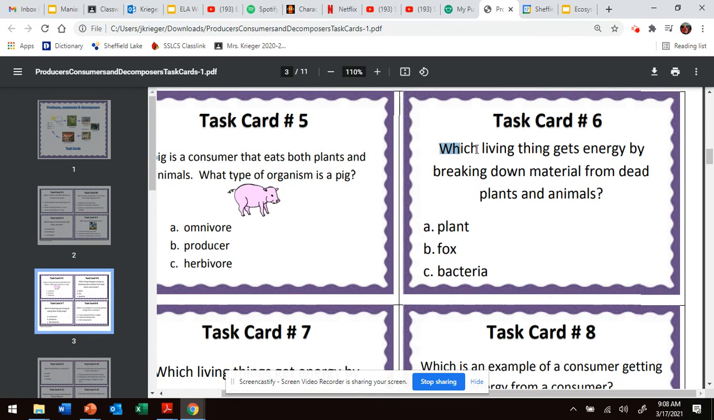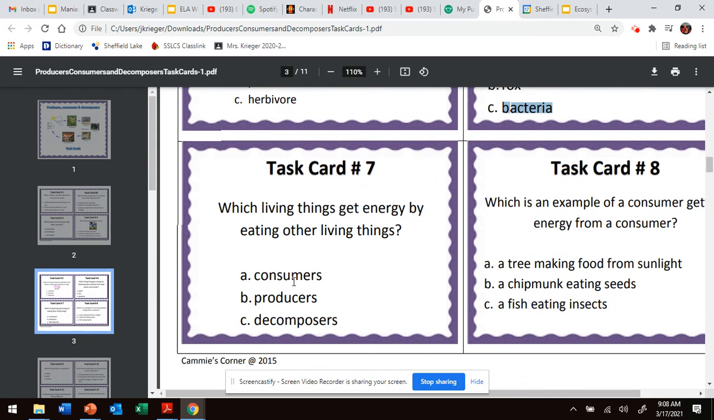Number six, which living thing gets energy by breaking down material from dead plants and animals? So it's a type of decomposer, and it gets its energy at the end of a food chain from breaking down material from dead plants and animals. Would that be a plant, a fox, or bacteria? And it is C, bacteria.